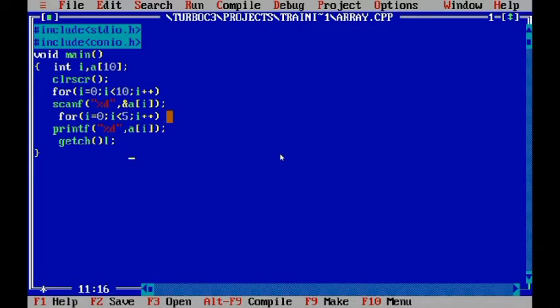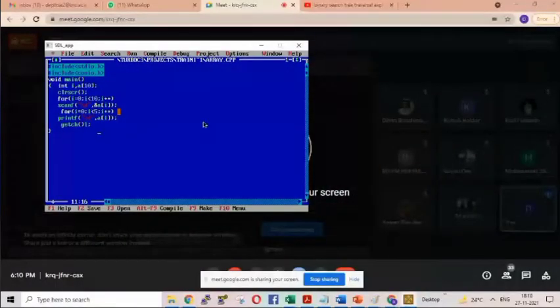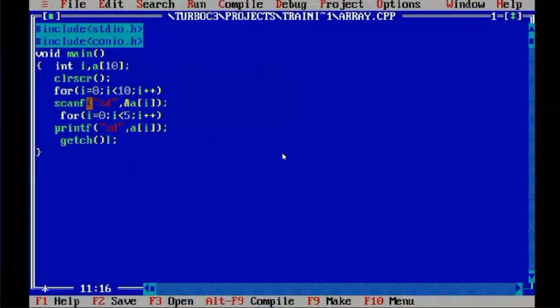I am scanning the location A of I. What is A of I here? Initially I am scanning the 0th location. First we are scanning location A of 0.